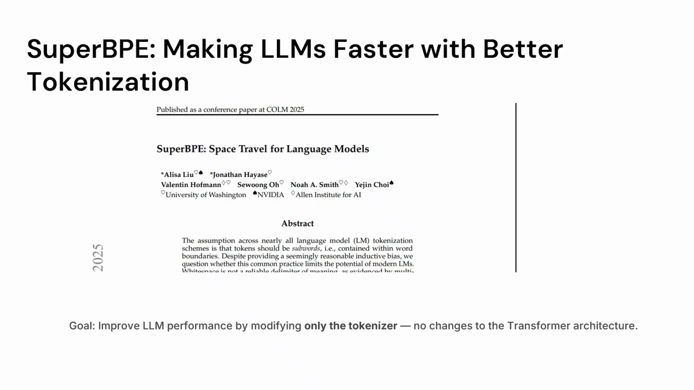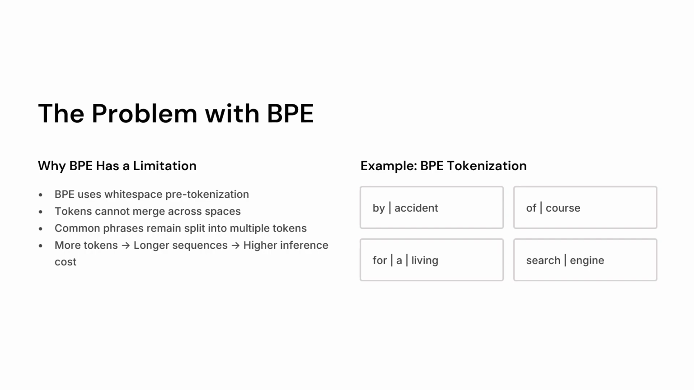So, as you know, most improvements in large language models come from making the model larger or changing its architecture. This paper takes a different approach. Instead of modifying the model, the authors only modify the tokenizer. Their goal is to represent text more efficiently so the language model performs better while keeping the transformer architecture exactly the same. So let's first understand the limitation of the standard BPE tokenizer.